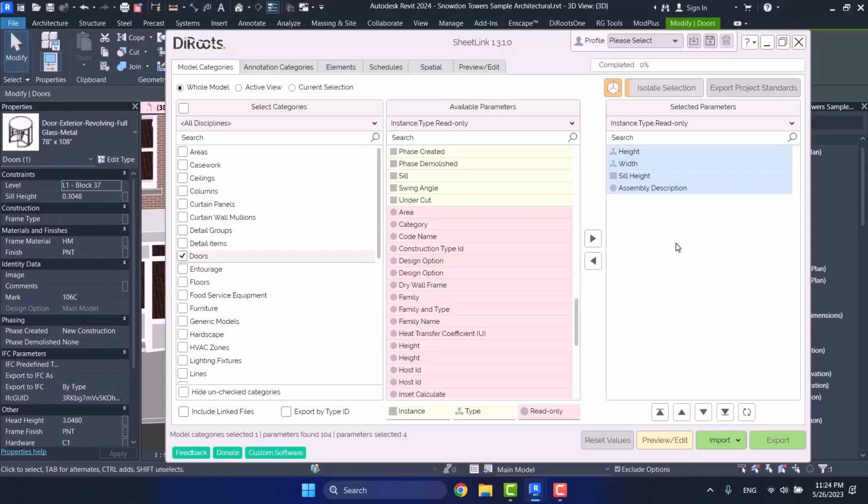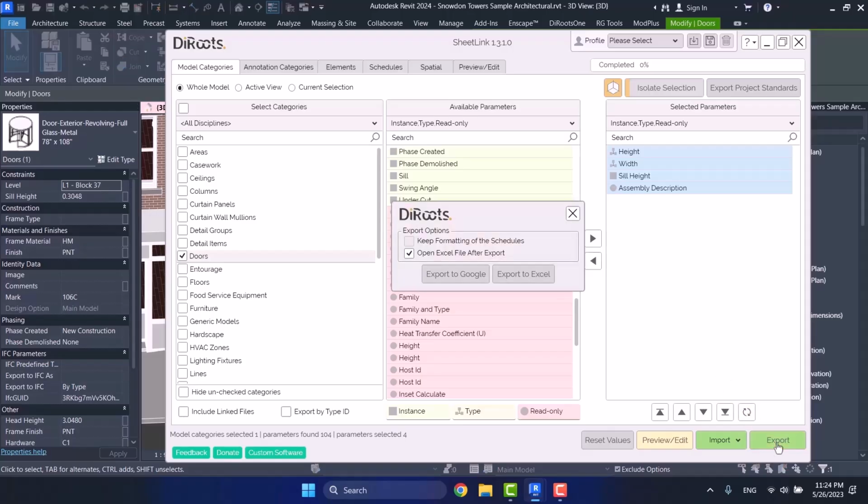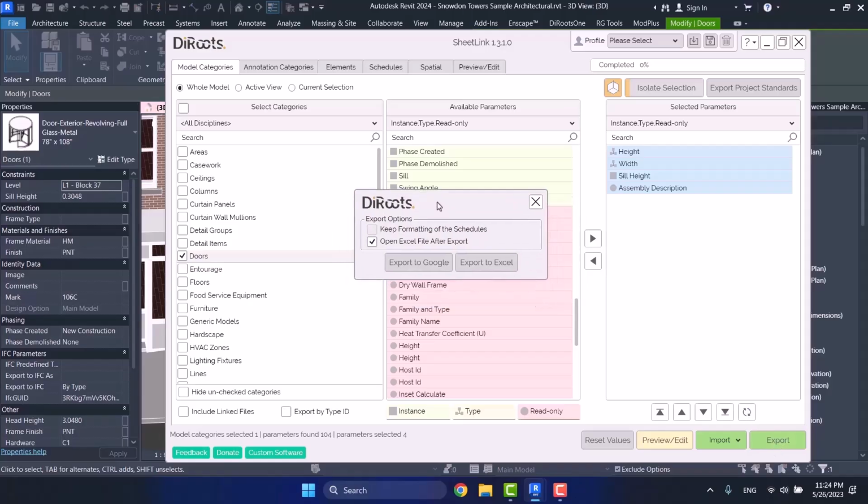To export, you have to come down there and click on Export, and then a window is popped up for you. The first option is inactive for this Model Categories tab. This option only works for the Schedules tab. It works when you want to export your quantity schedules. Well, we'll get to that and we'll talk about it.